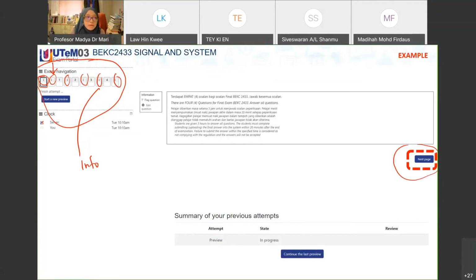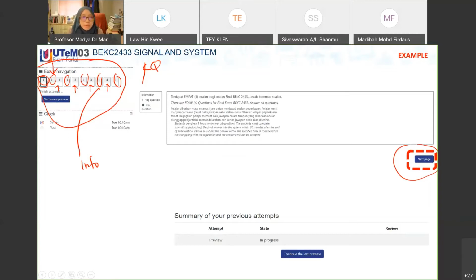If you see here, you have 1, 2, 3, 4, which means you have 4 questions. This is a normal subjective question paper, and it is compulsory to answer all 4 questions.